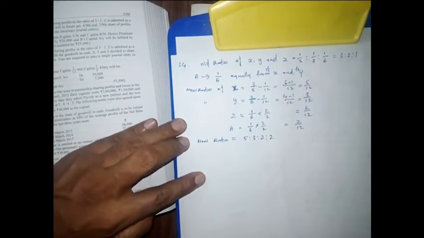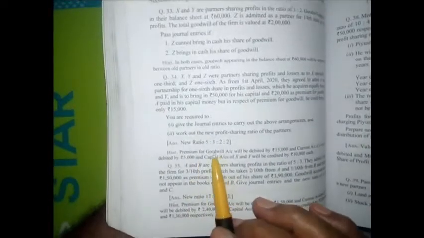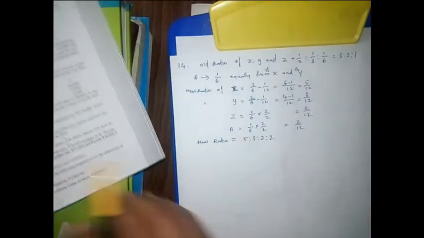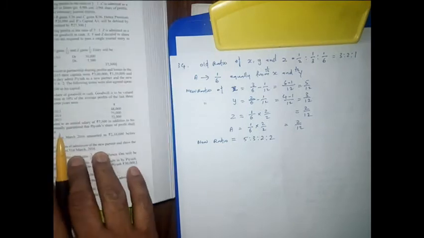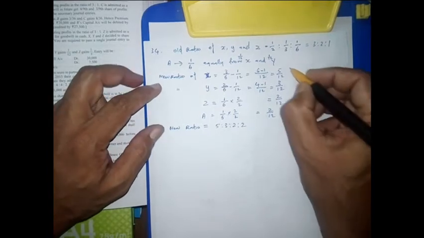This is the new ratio. In one part of the question they asked to work out the new profit sharing ratio of the partners. So we got 5:3:2:2.